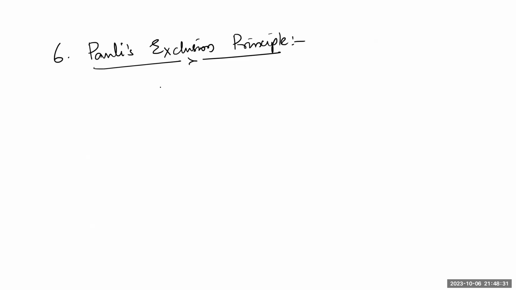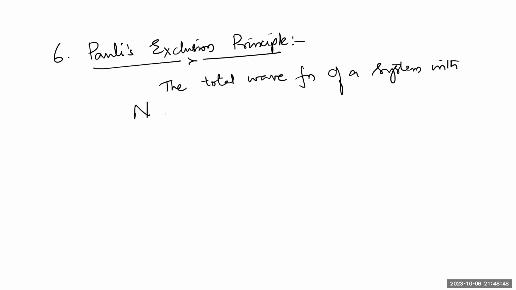It talks about the total wave function of a system with n spin-half particles, let that n be equal to 12 particles. What does it mean?